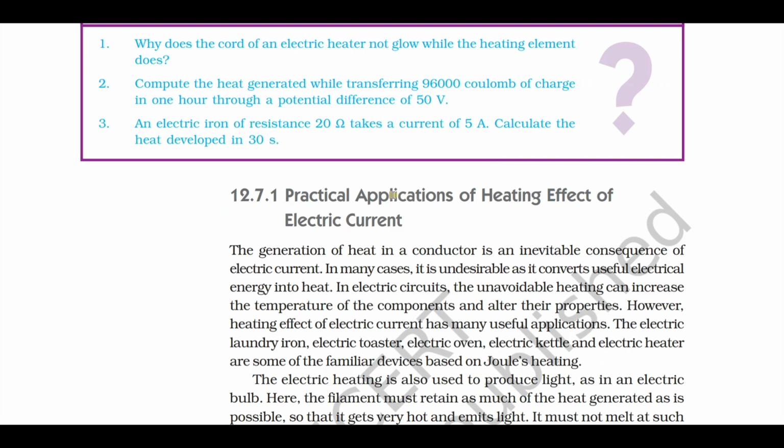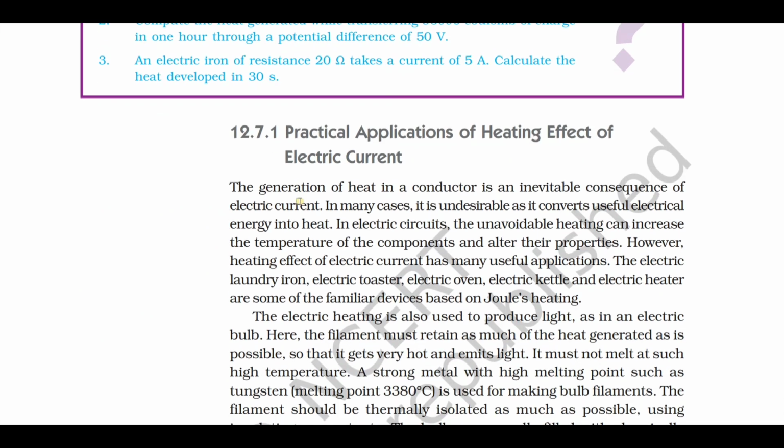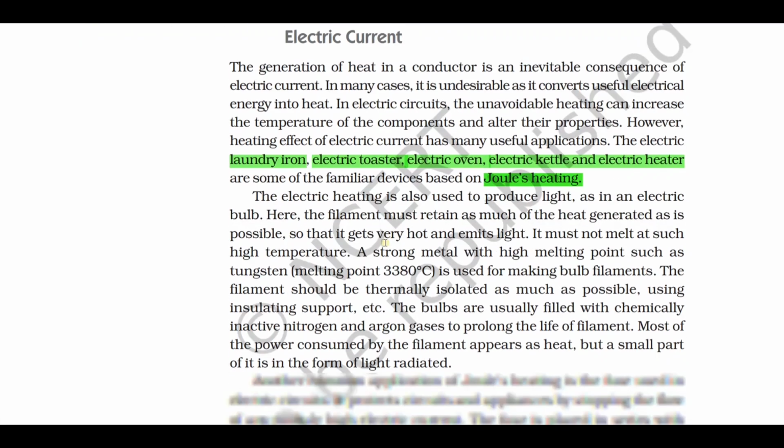And next what we have is practical applications of heating effect of electric current. The heating effect is utilized in some of the devices such as laundry iron box, electric toaster, electric oven, electric kettle, electric heater, right? These all work on the principle of Joule's law. You can expect one MCQ based on this, that is, electric oven, electric toaster works on the principle of dash: Ohm's law, Joule's law, some other law will be given. The correct answer is Joule's law of heating.